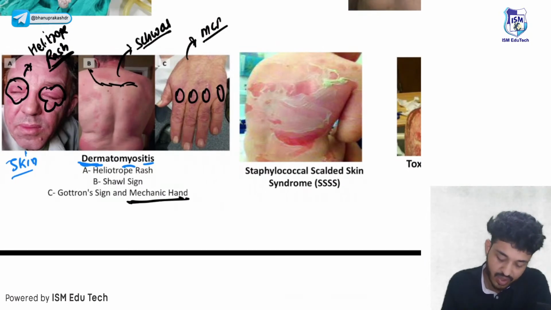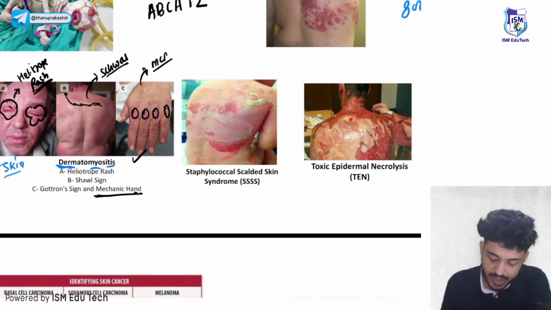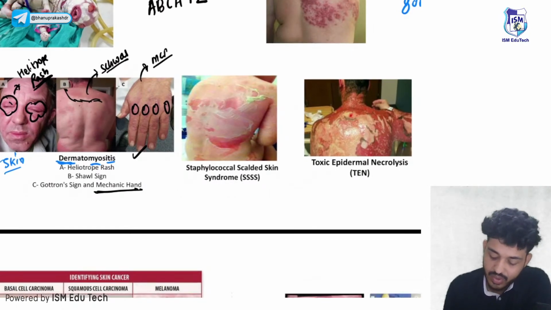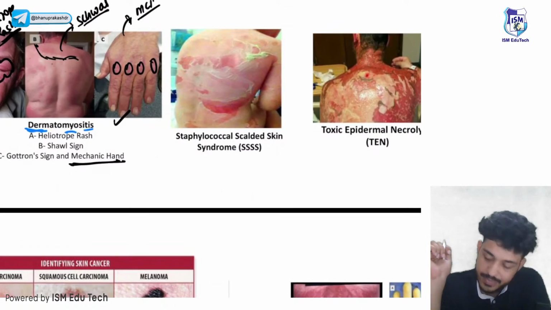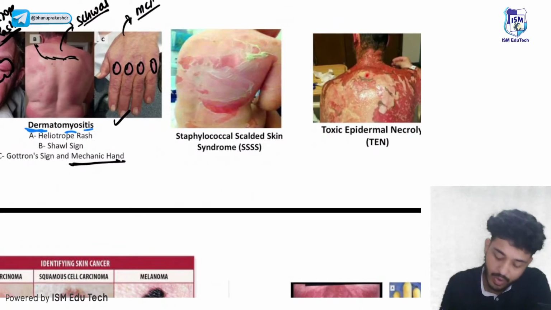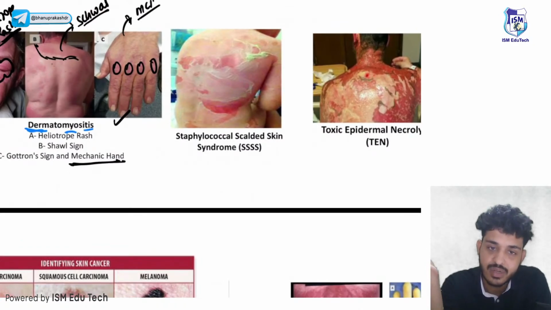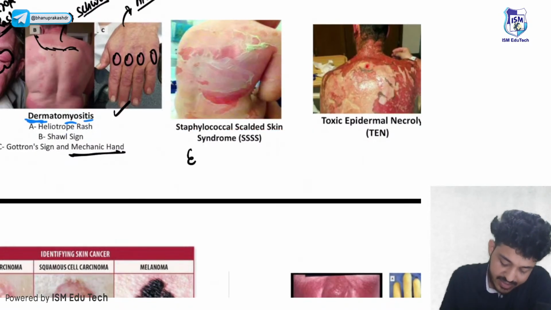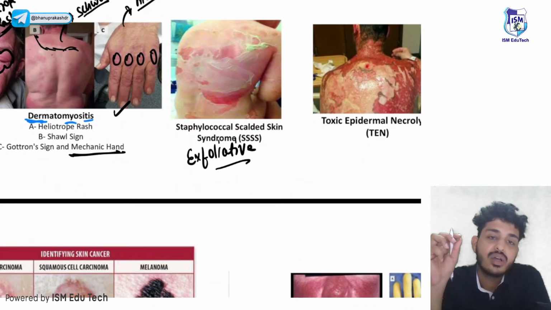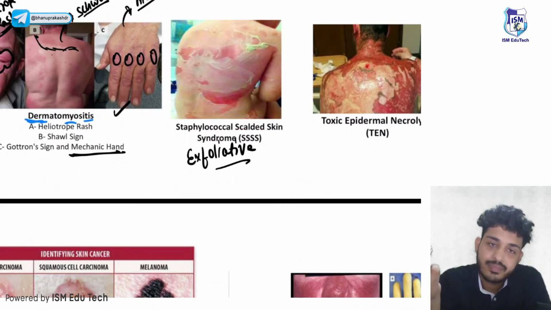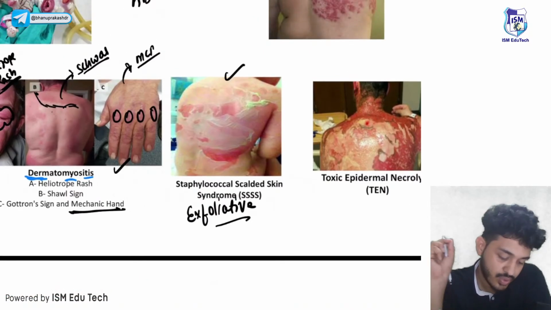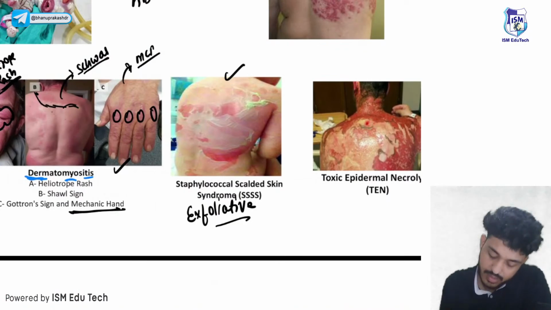Myositis. Yeah, this is known as Gottron's papule. Okay, next one is your staphylococcal scalded skin syndrome. There will be formation of toxin, that is exfoliative toxin type 1 or epidermolytic toxin type 1. Exfoliative or epidermolytic toxin will lead to epidermolysis or breaking of the skin. That is your SSSS, that is due to bacterial infection.